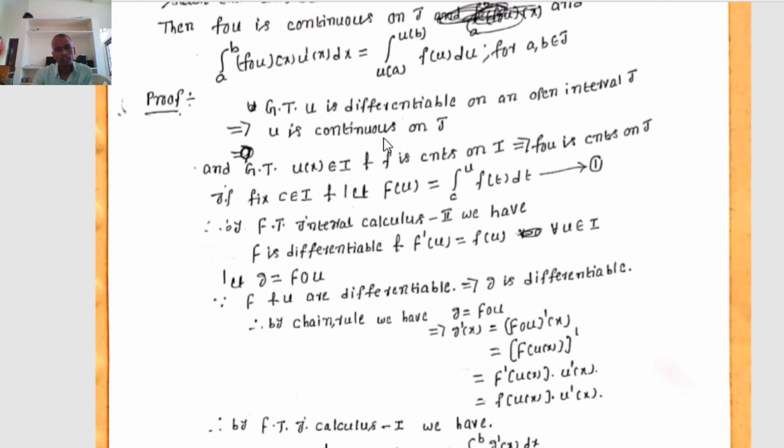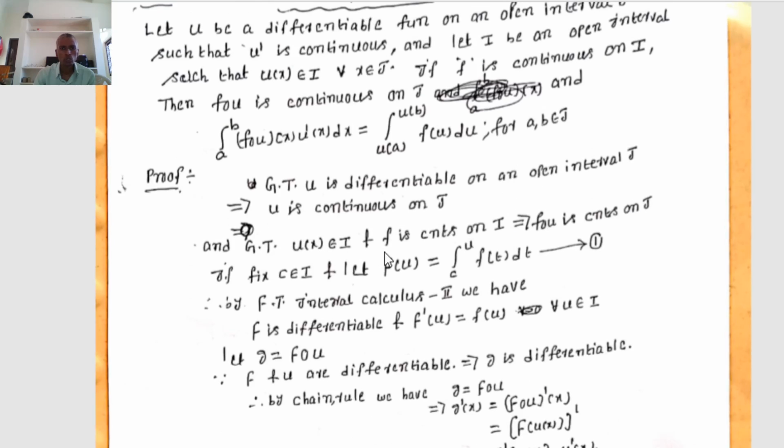Proof. Given that the function u is differentiable on the open interval J, we already know that every differentiable function must be continuous. That implies u is continuous on J. We are given that u of x belongs to I and f is continuous. Therefore, automatically f circle u is also continuous on J.